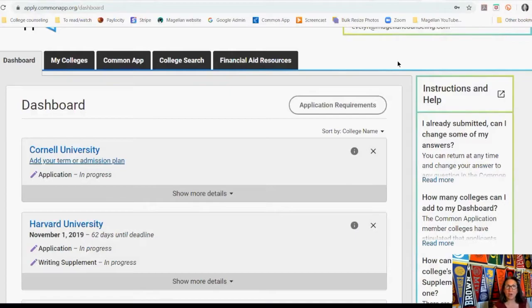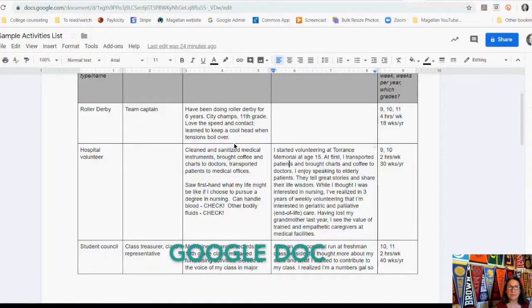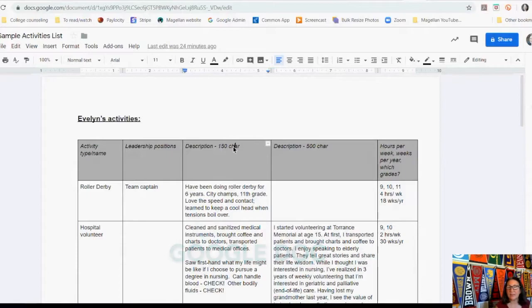Now, in my Common Application discussion, the little video I did of the activities section, I suggested to you that you should write all of your activities and descriptions of them into a Google Doc, and that's what I'm looking at right here, because in the Common Application you only have 150 characters, which is not a ton of space. It's enough space to get a good sense of what you did.